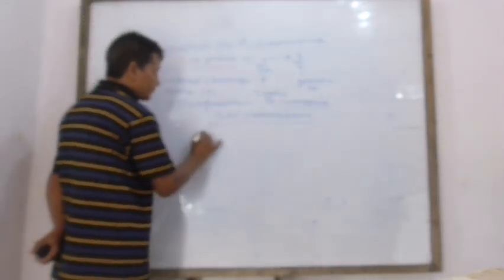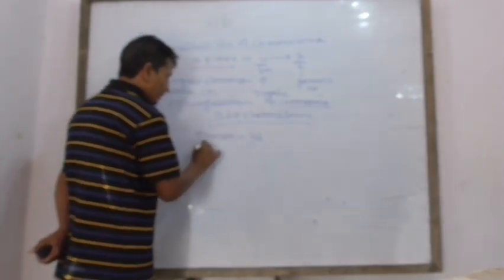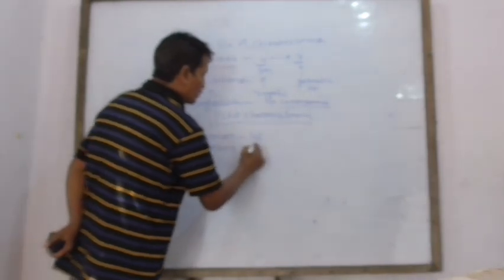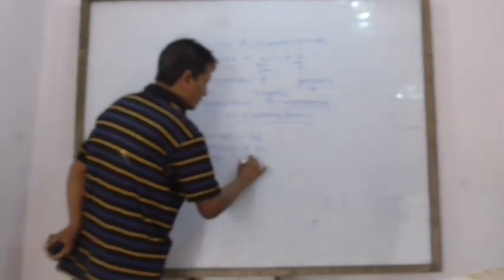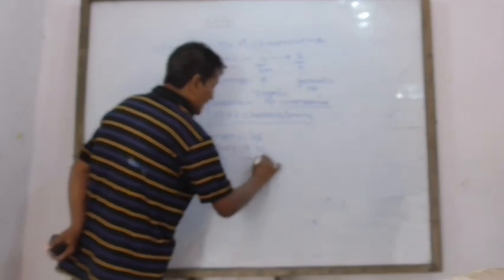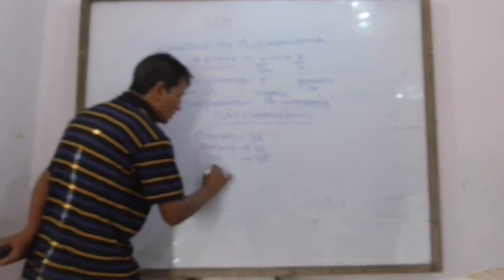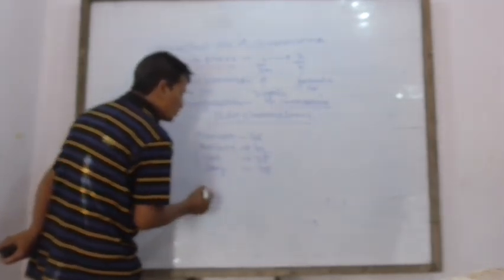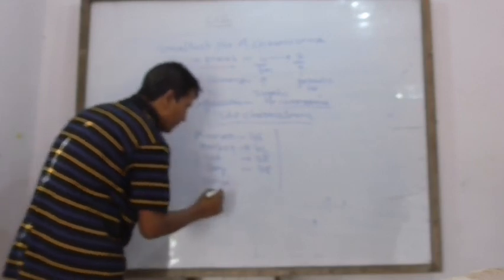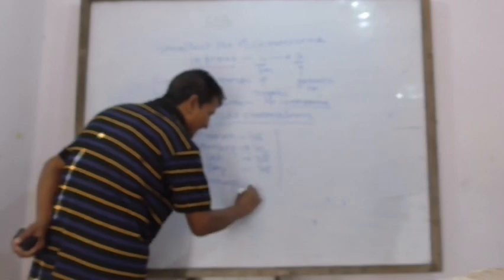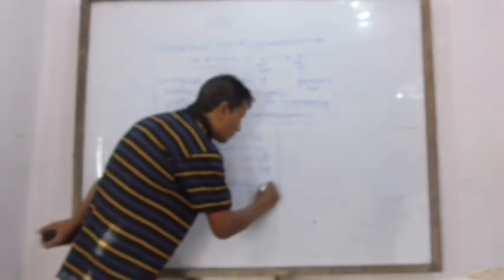For example, human diploid number 46, monkey 42, cat 38, dog 78 chromosomes. Similarly, Drosophila, also called fruit fly, has 8 chromosomes.